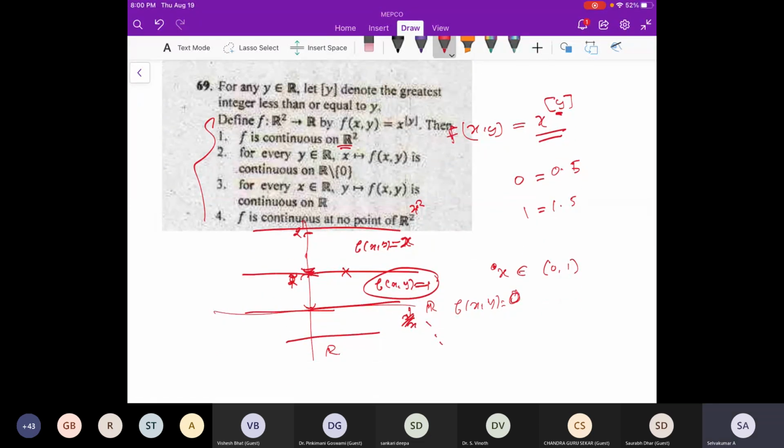What I'm saying is, f(x, y) equal to x power integral part of y can be thought of as this function. On each strip, the function is like this. So from that you can see that this answer you can check using sequences. You can take x_n tending to this, and then see what will happen. Those kinds of things you can use to solve this. Just check this, we will see.